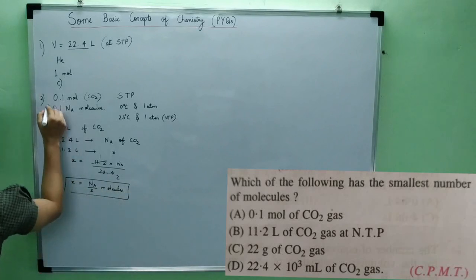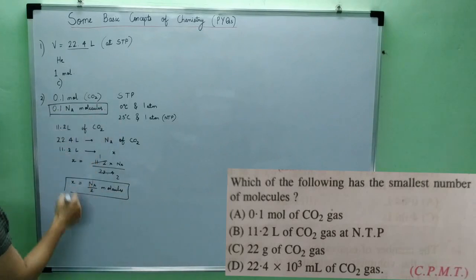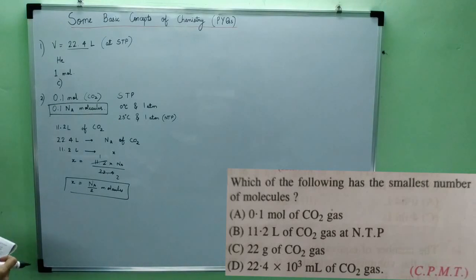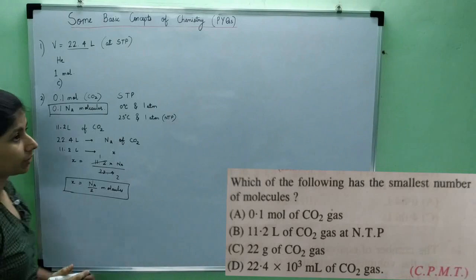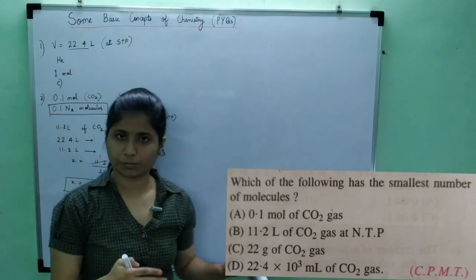So this is the first option, molecules. This is the second option. Now what is the third given? 22 grams of CO2 gas. Okay. So now what I have to do? I have to relate weight with number of molecules.